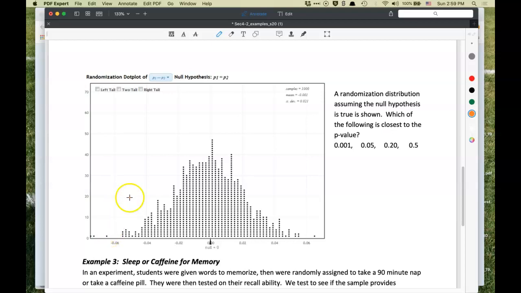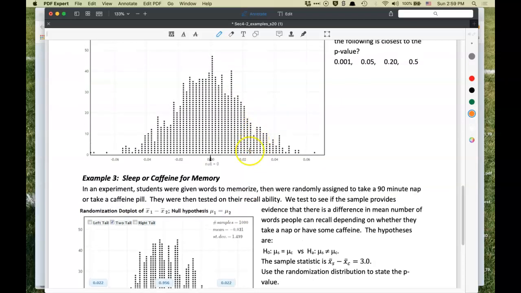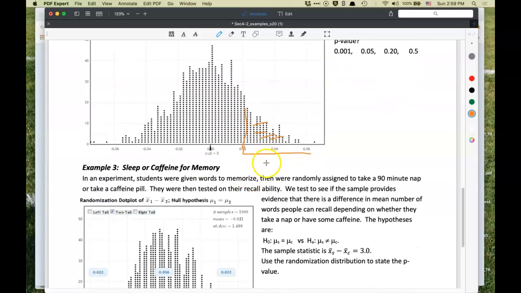Okay, so the observed test statistic was 0.02. That's the observed statistic value. So we're looking at the proportion here. And this is out of 1,000 simulations that were run. So p hat 1 minus p hat 2 was equal to 0.02. That's how we got here. But then what proportion is this? Well, is it half? No, that would be half the dots. 0.001 would be way out here. 0.05 or 0.020. So that might take some thinking through what you would have to get, but it looks like about 0.20 is what we're looking at here, which is approximately equal to the p-value.